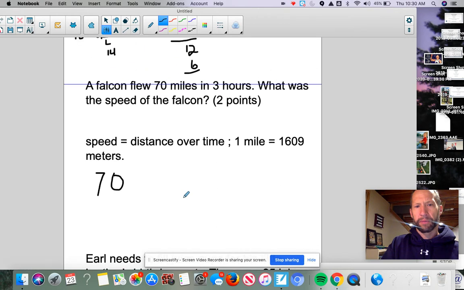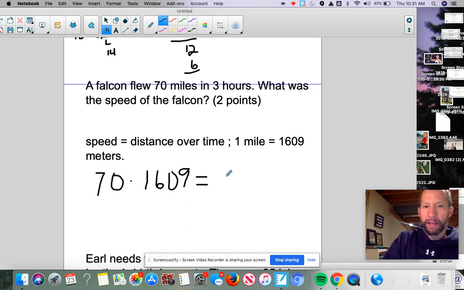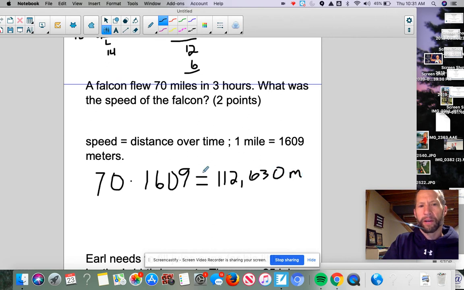And maybe I didn't copy that over. Oh, yeah, I did. Okay. So here it is. 1 mile is equivalent to 1,609 meters. So I have 70 miles. The first thing I need to do is multiply 70 times 1,609 to convert this to meters. When I do that, I am going to get a big number of 112,630 meters.